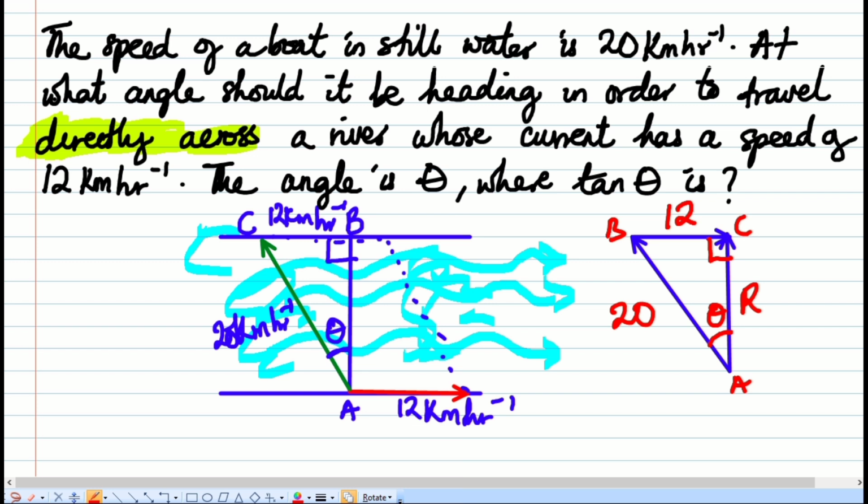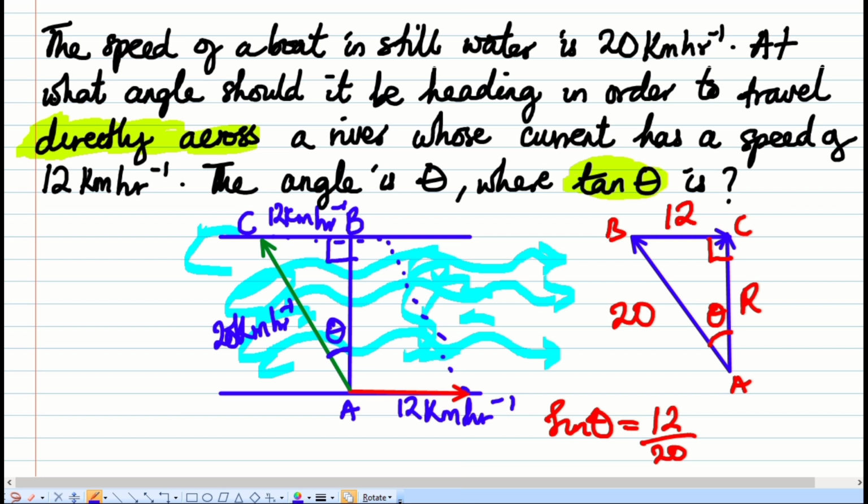That angle theta now, primarily if you want to solve for theta, this 12 is opposite theta, while 20 is opposite the right angle. So we can use sine. We can say that sine theta is equal to opposite, which is 12, over hypotenuse, 20. But the question has a twist. It says that the angle is theta, where tan theta. So the question is asking us specifically about tangent of theta, not sine. So we need to work with tangents.